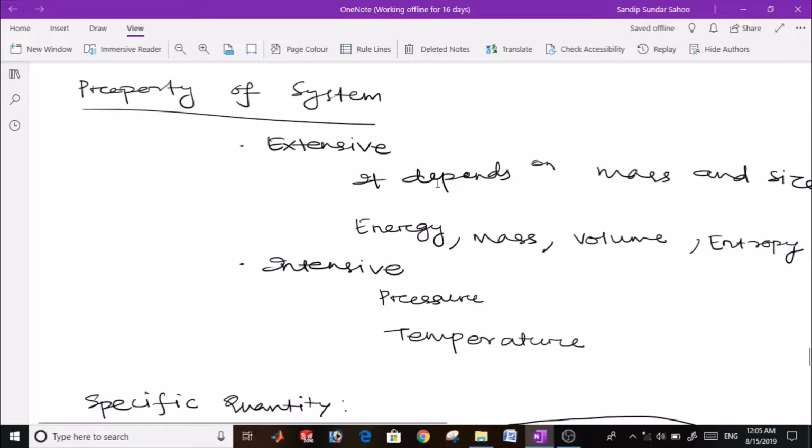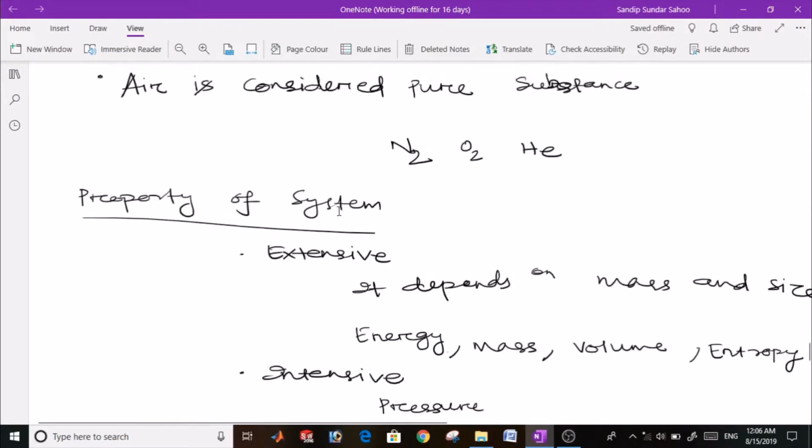Volume and entropy are all categorized as extensive properties. Another type is intensive property. In an intensive property, if I consider a room, the amount of substance you keep does not depend on pressure and temperature. If you increase the amount or weight of the substance, it does not affect the pressure and temperature in that room. That means it is constant. So these are the two types of property of the system.